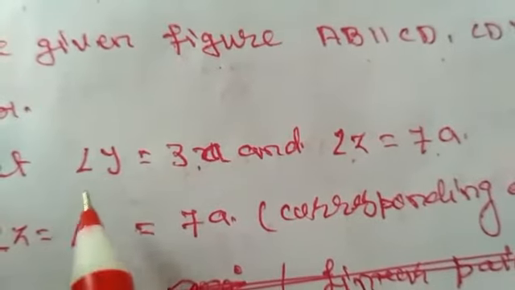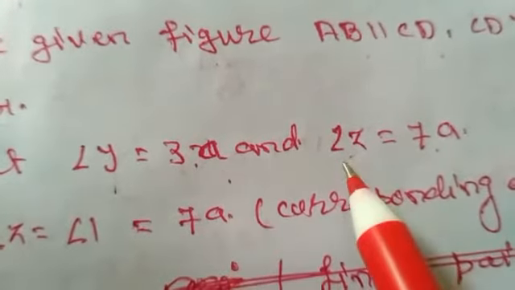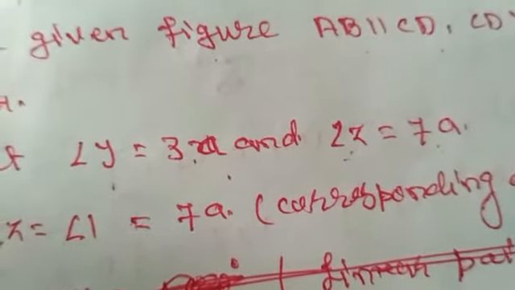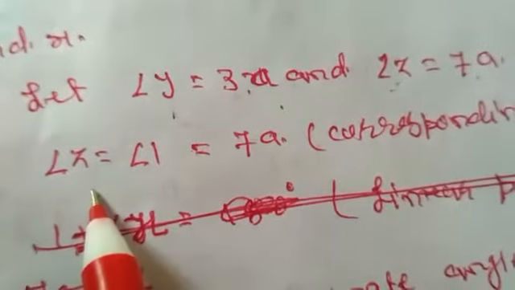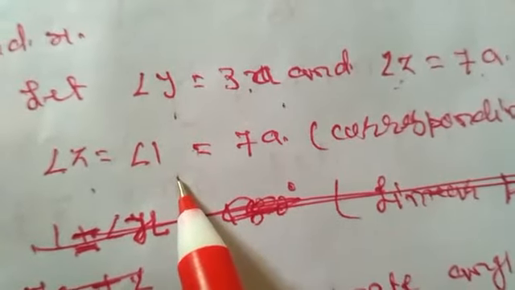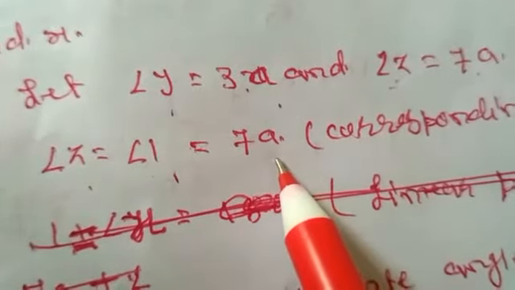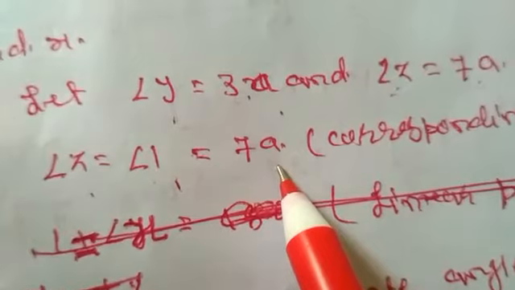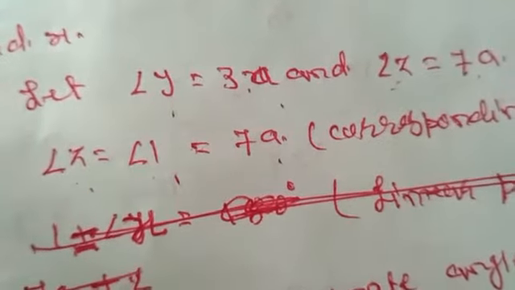Now, since angle Z is equal to angle 1 due to corresponding angles, angle 1 will also be 7A, because Z is 7A.